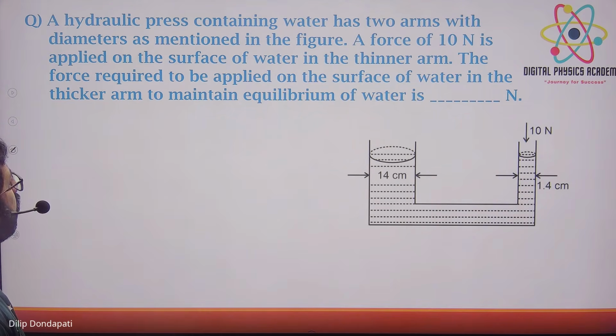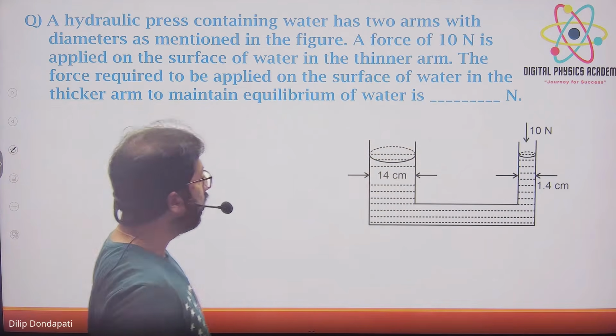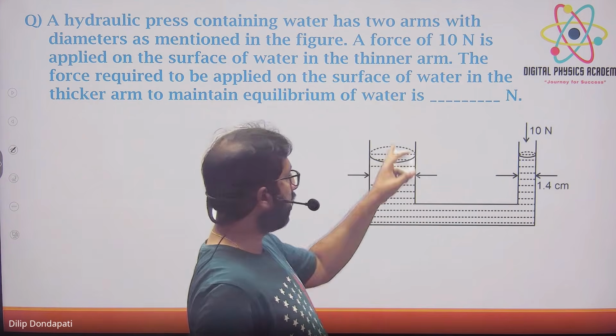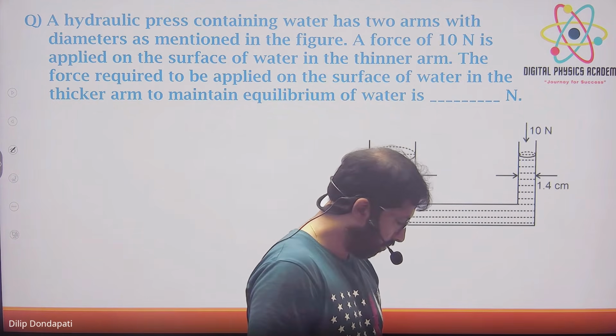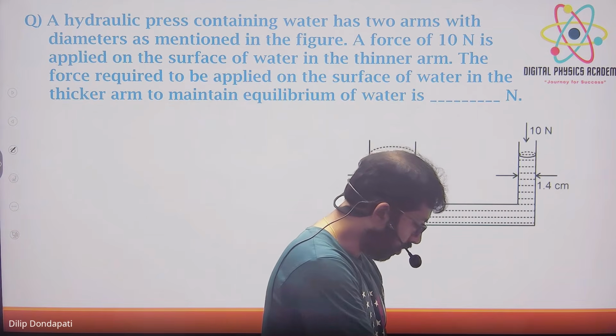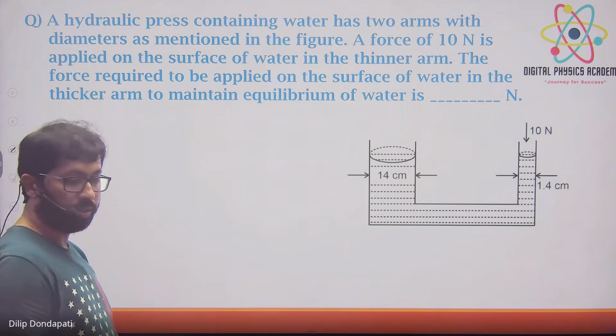Two arms are there, force 10 newtons is applied on the surface of the thinner arm. Thinner arm I am applying now. Okay, the force required to apply on the surface of the water on the thicker arm, कितना force लग रहा है? And force in thicker arm. This is a 2024 question. करो without help करो. Numerical based question.